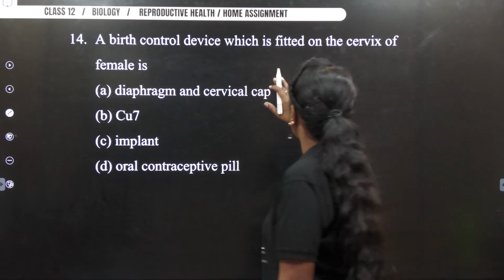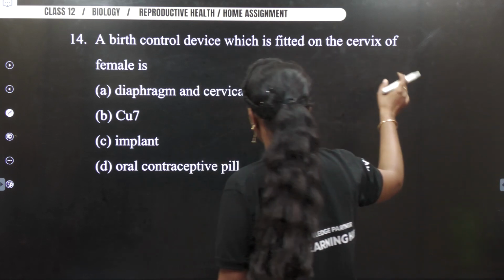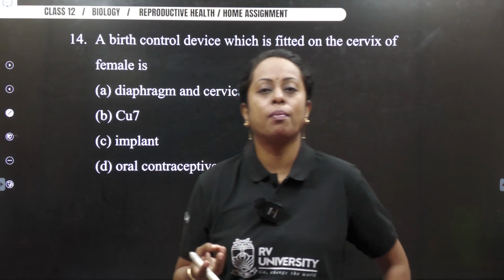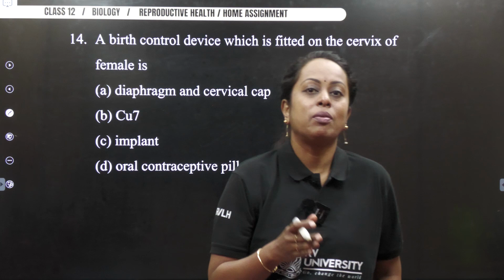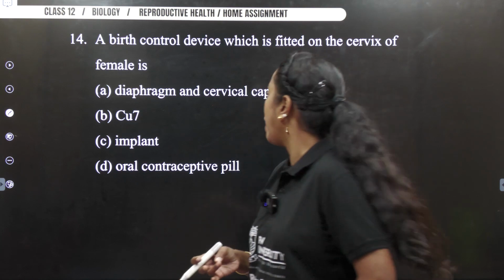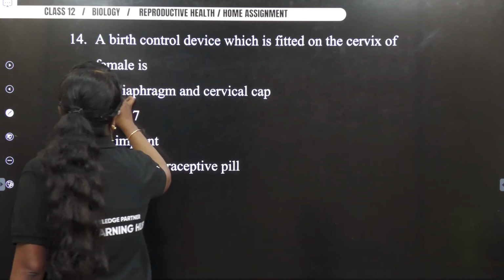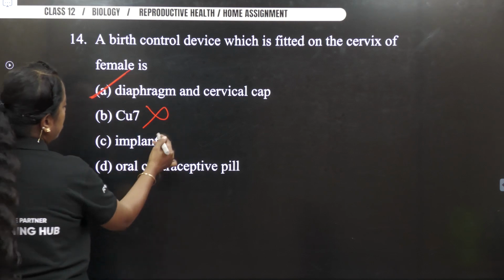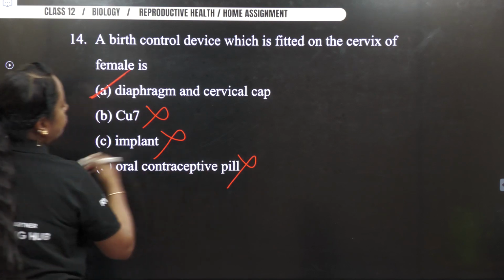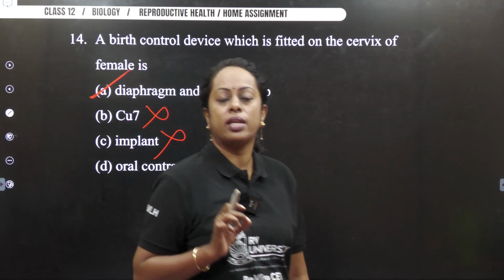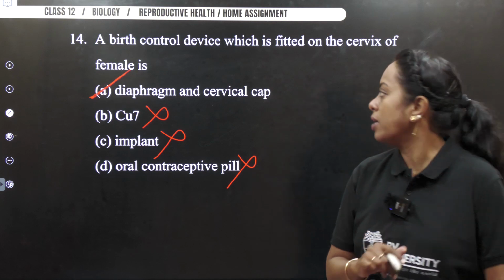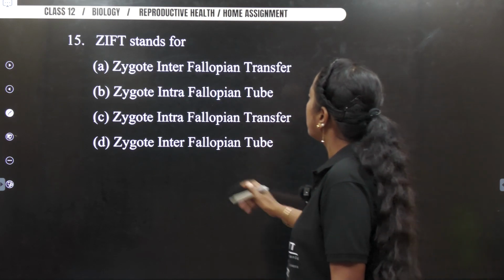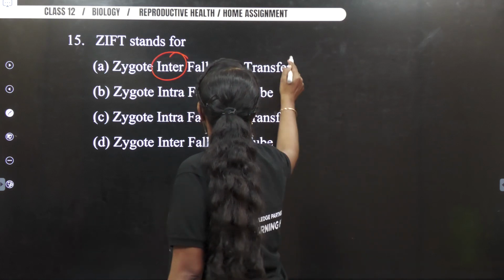The birth control device which is fit on the cervix of female. See the word, it says on the cervix. So we should be talking about what? Barrier, right? That will be diaphragm, vaults or cervical cap. So option A has this. So I'm going to mark option A as the answer. It's not going to be copper 7, implant or oral contraceptive pill. So definitely your answer is option A. Check what you have marked. ZIFT, zygote intrafallopian transfer. The first option has intra, so this is wrong.